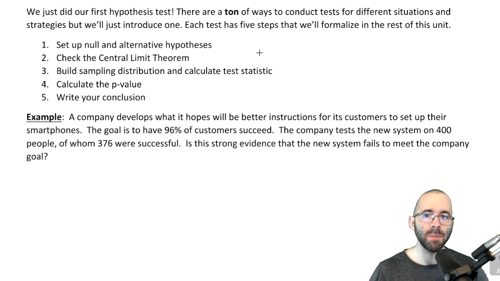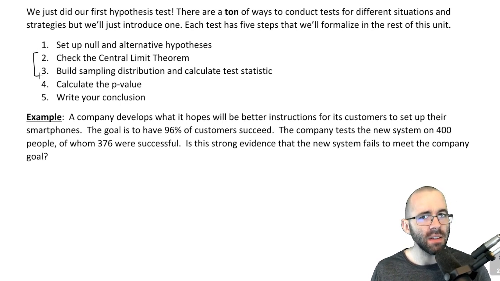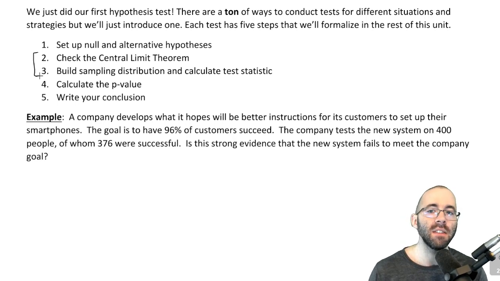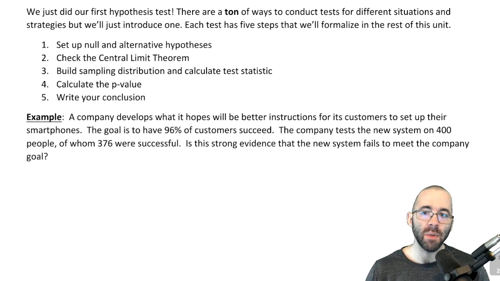So these are our 5 steps that we just did. In our case, I mentioned we skipped step 3. That's because we didn't actually need to use sampling distributions because we had a special case that was binomial. So that's why we skipped step 3. But this is basically what we just did. This is what we're going to do going forward, starting with this next example.